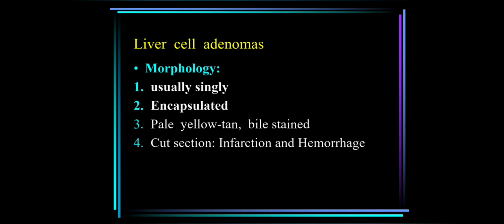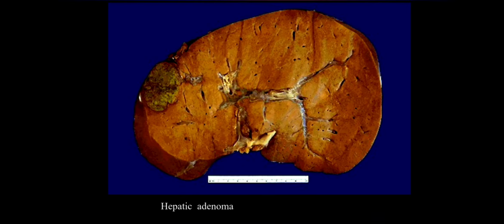Morphological features: grossly, the tumor has a pale yellow color, and it is usually present singly, but rarely, in about 10% of cases, it is multiple. It is partly or completely encapsulated and slightly lighter in color than the adjacent liver, or it may be bile stained. The cut section will have varying degrees of infarction and hemorrhage.